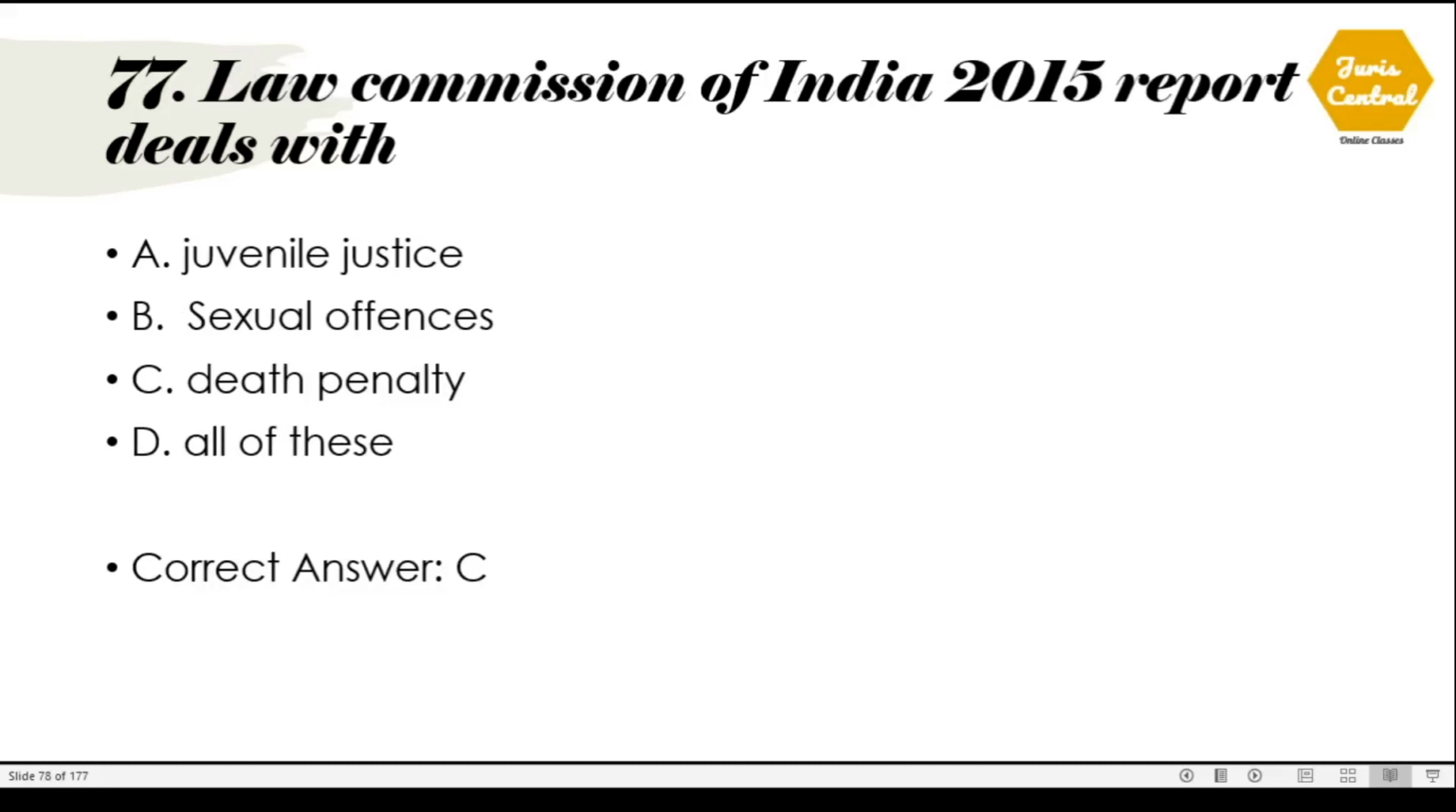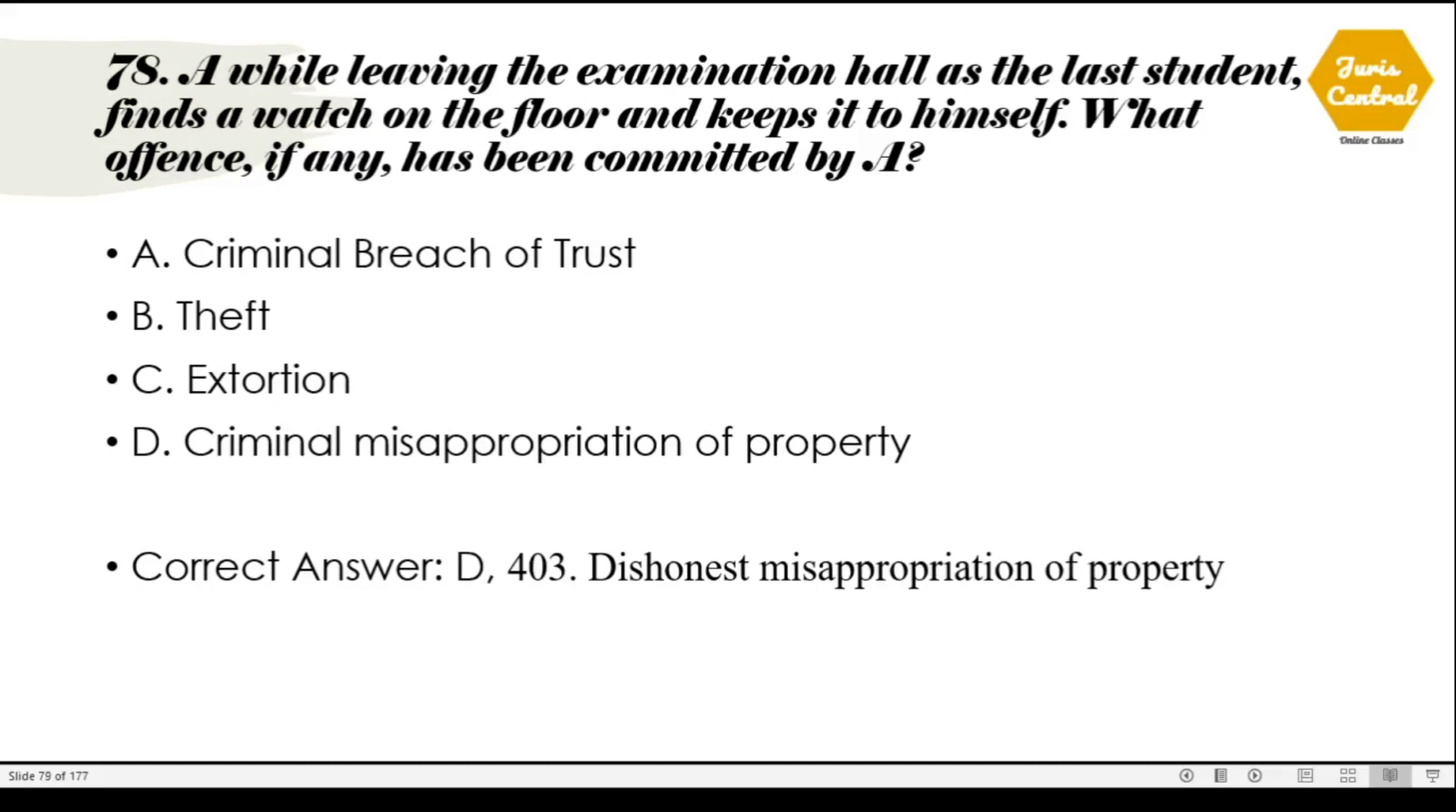77. Law Commission of India 2015 report deals with, so it deals with option number C, which is death penalty. 78. A, while leaving the examination hall as the last student, finds a watch on the floor and keeps it to himself. What offense, if any, has been committed by A? The correct option is option number D, criminal misappropriation of property. And this is given under section 403, which deals with dishonest misappropriation of property.